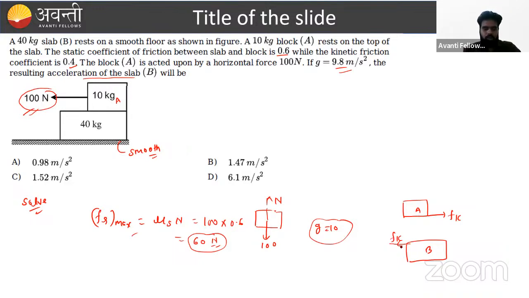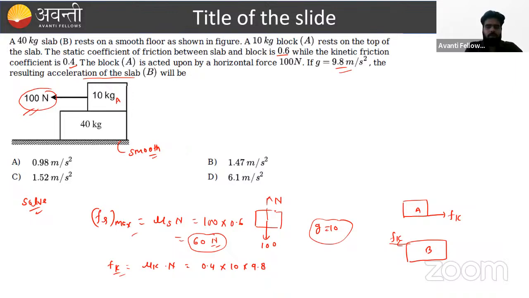Okay, beta, can you tell me what is this friction force? That single horizontal force acting on this block. Fk equal to mu k into N. So what is the mu k, beta? That is 0.4. What is the N, beta? That is 10 into 9.8. And this is the value of Fk.